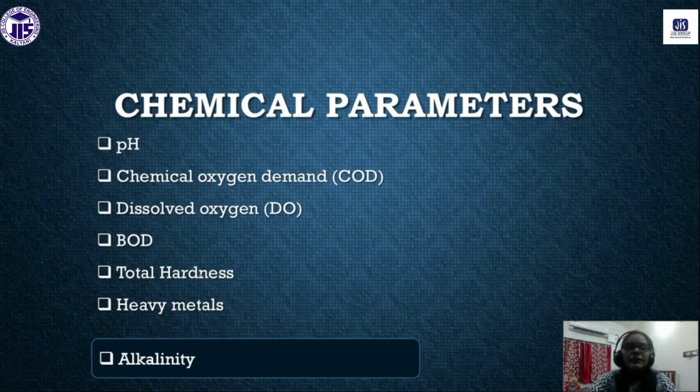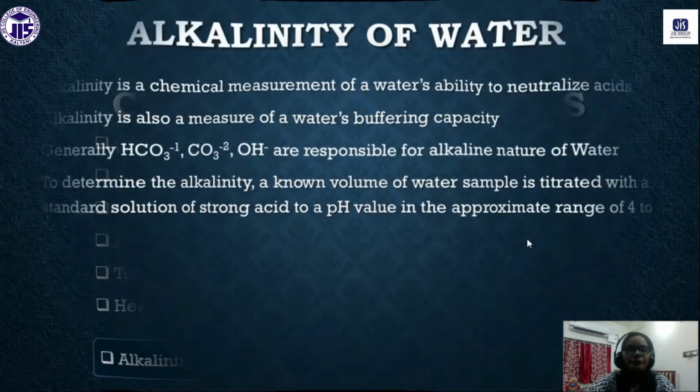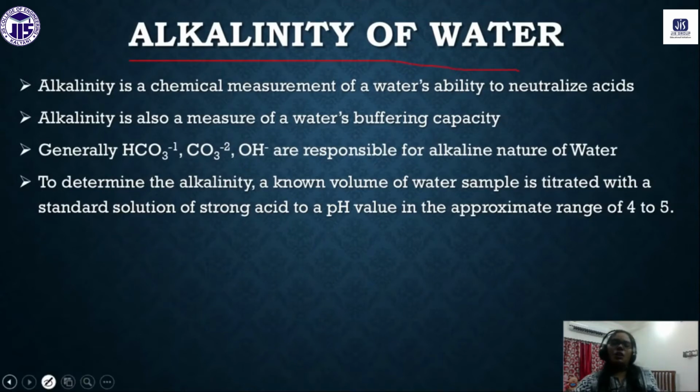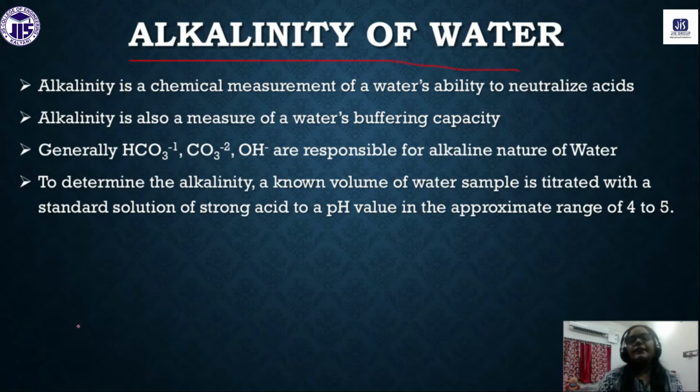Now today we will discuss, so already some of the chemical parameters we have discussed: pH, chemical oxygen demand, dissolved oxygen, BOD, and total hardness. Today we will discuss alkalinity and also heavy metals. Okay. Now, alkalinity. First question is, what do you mean by alkalinity?